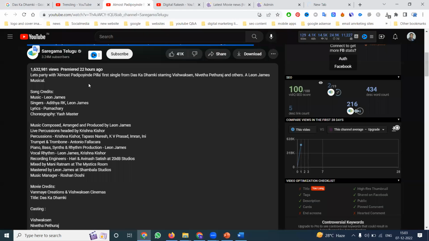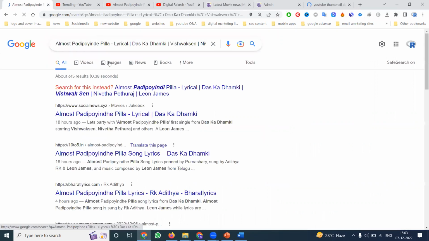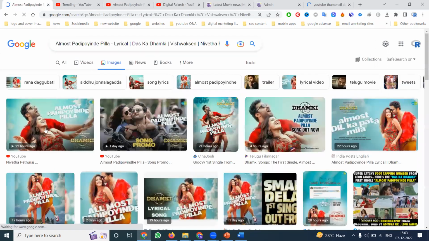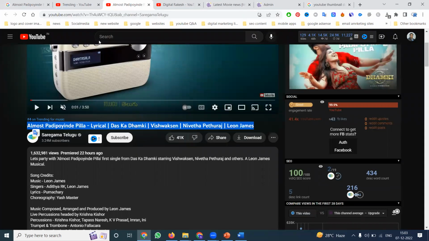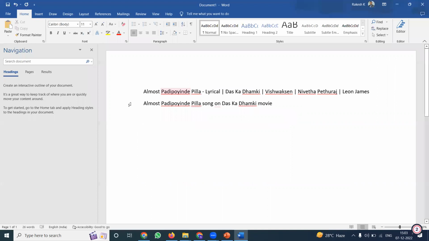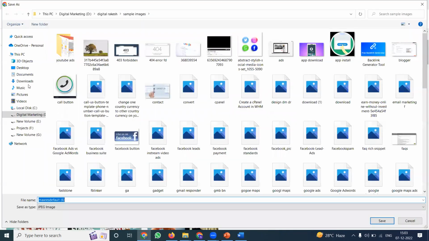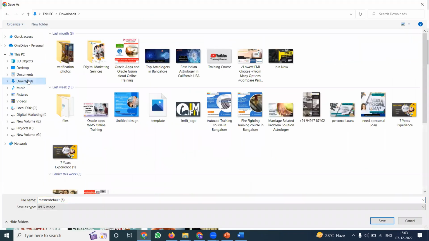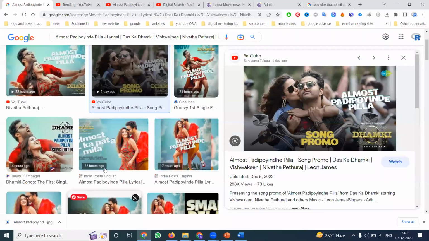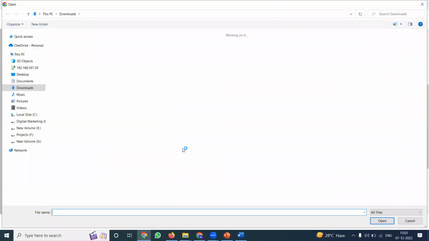Or else, we have one more option. Search the same song on Google. They show a number of images. Can I use this same video image or not? You can use another image also. But when saving, use the title you mention: right click, save image as, download, and paste it here. The title you mention and the image name are both the same.